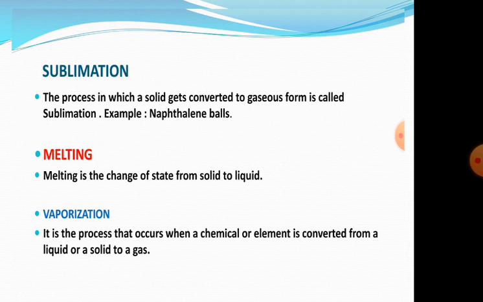Melting is a change of state from solid to liquid. Vaporization is a process that occurs when a chemical or element is converted from a liquid or a solid to gas. That is a conversion from liquid or solid to gas. It is called vaporization.